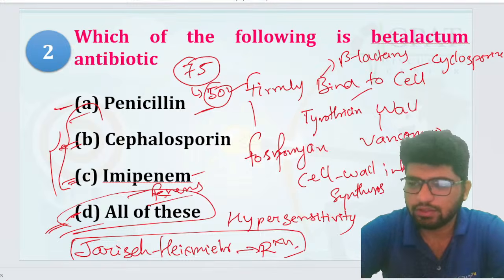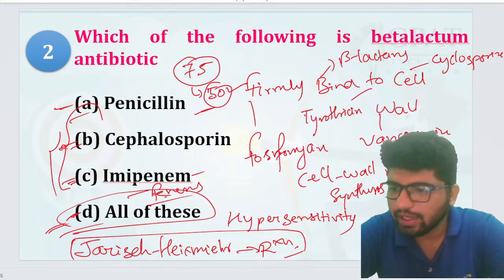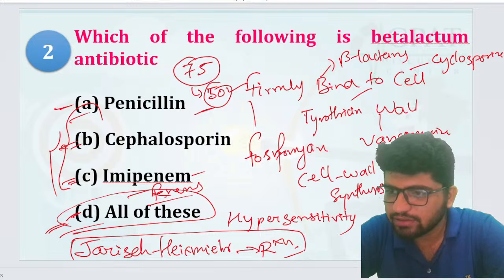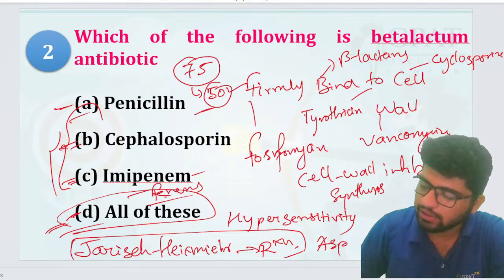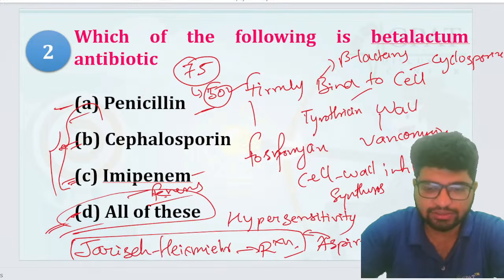Okay, chalo. Aspirin and corticosteroid are given, yes, Vishwajit, very good. Aspirin and corticosteroids are being given for this condition. Yeah, they are used to treat this one. Very good.